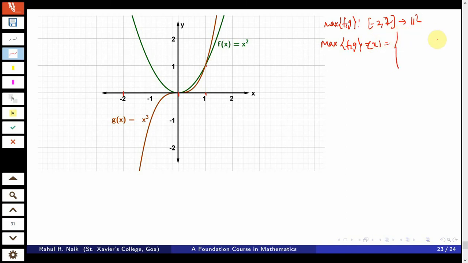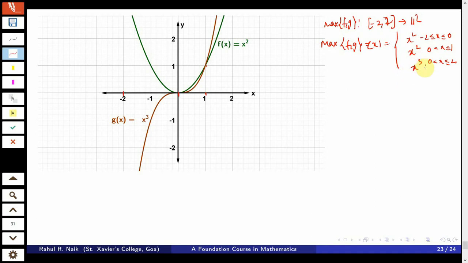First you would split the region: from minus 2 to 0, 0 to 1, and 1 to 2. In the first region the maximum is the green function, that is f of x, that is x square. I would directly substitute. In the second region the maximum is again the green part, that is x square, and in the last part, when x lies between 1 and 2, the maximum is x cube.